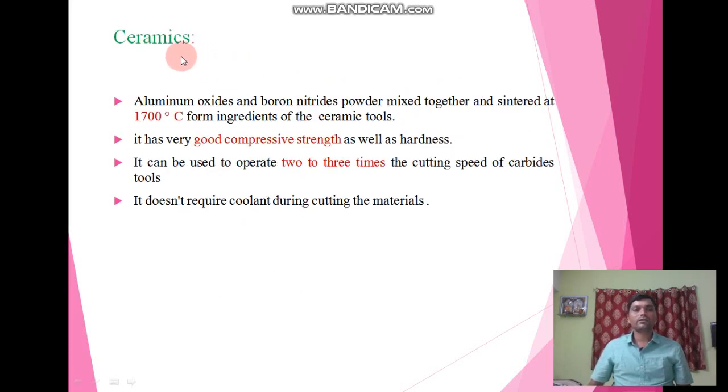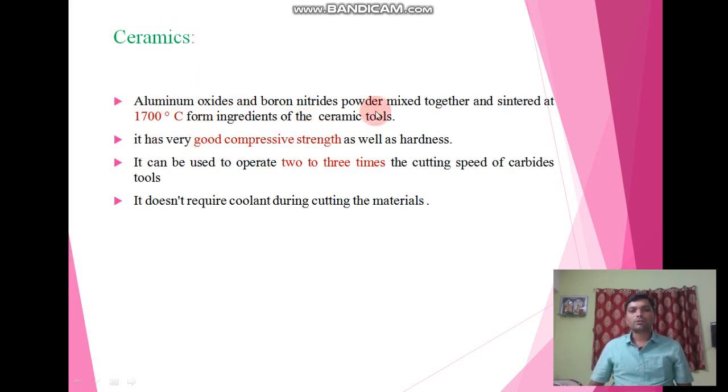Next we will discuss the ceramics. Here the aluminum oxide and boron nitride powders are mixed together and then sintered at near about 1700 degrees Celsius, and this forms the ingredients of ceramic tools. So we can say that the aluminum oxide and boron nitride powders are mixed together and with the help of the sintering process near about 1700 degrees Celsius it will form one substance, and that is called ceramics.